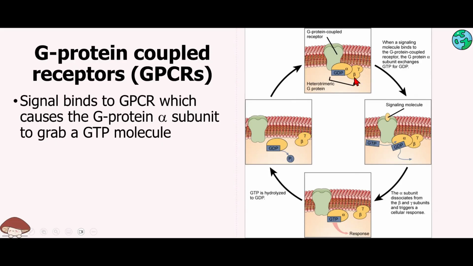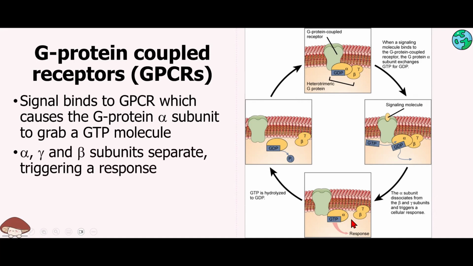So this whole cluster right here is called the G protein, and this is the G protein coupled receptor. Now, when a signaling molecule binds to the receptor, that triggers the G protein alpha subunit, the alpha portion of the G protein, to grab a GTP. So it's originally holding a GDP. It's going to get rid of this GDP and pick up a GTP. By the way, GTP is similar to ATP. It's going to have 3 phosphates, and the GDP has 2. Anyway, the GTP binds to the alpha subunit.